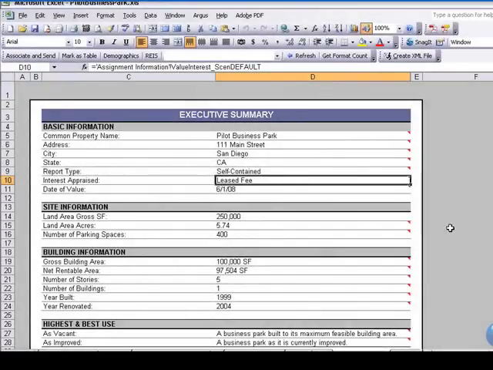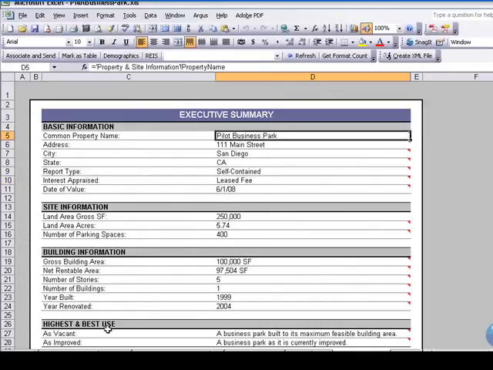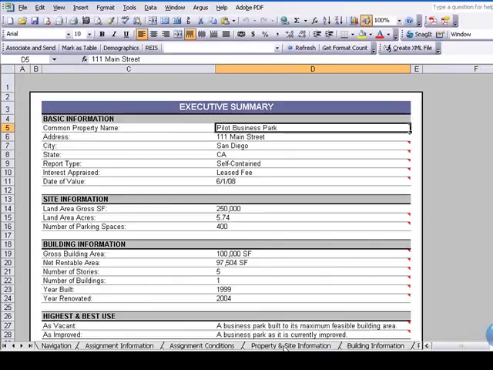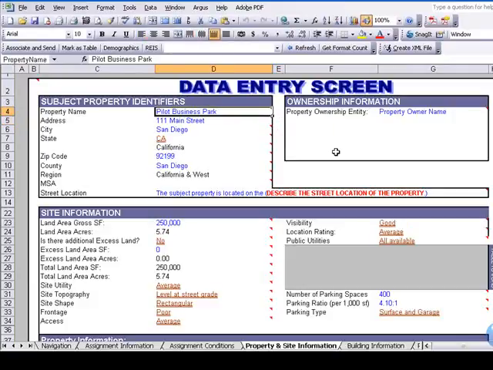Let's step through this process again, but this time I'm going to change some of the data that's in the appraisal report before I send it back to John. Let's just take a look. I've got to do a little bit of work here in the workbook. I'm going to change the property name to Pilot Business Park XX.